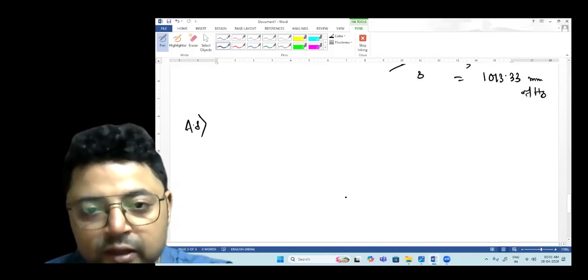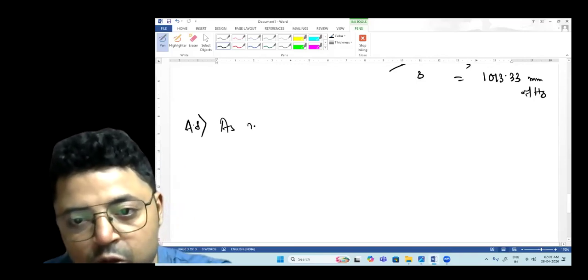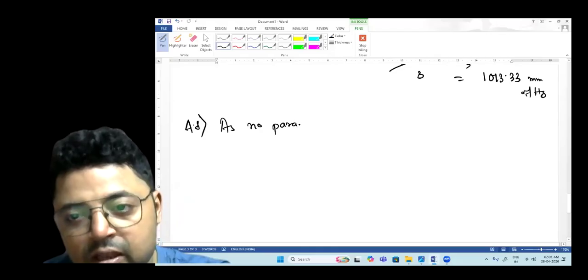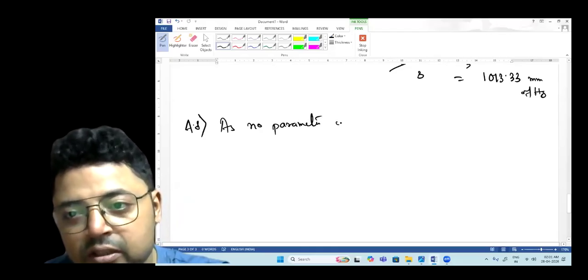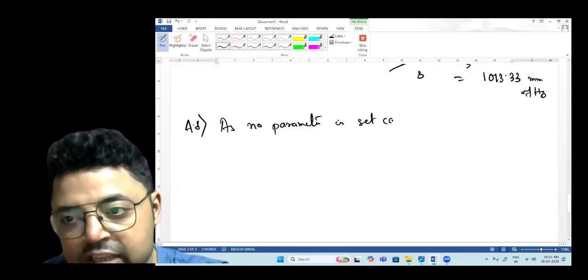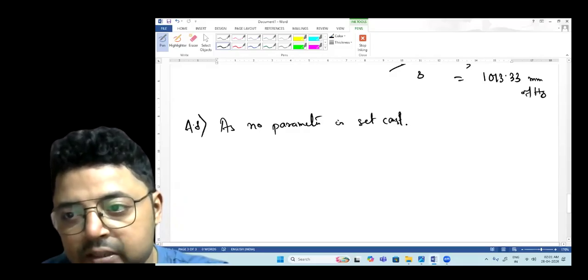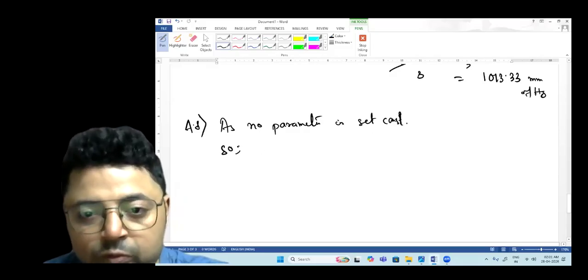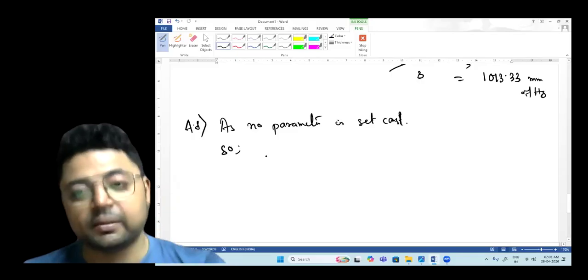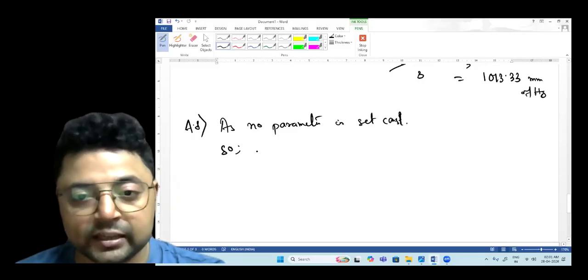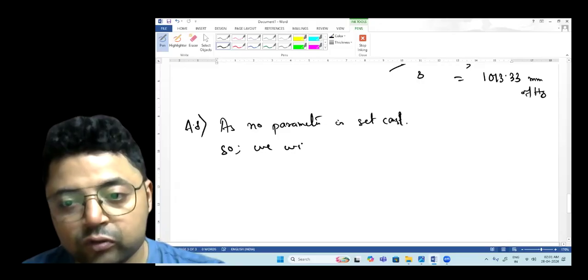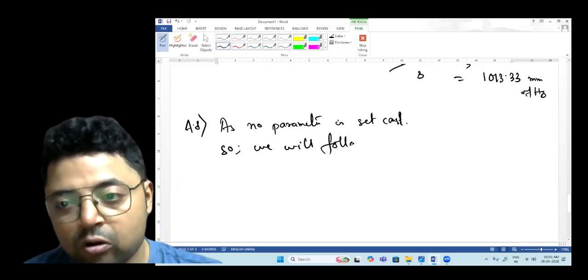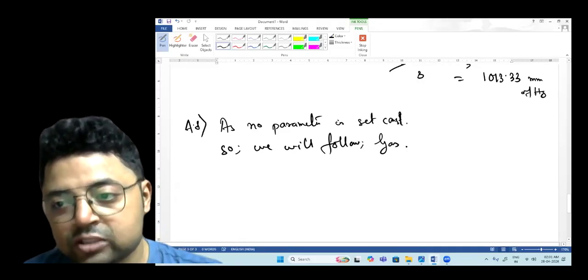As no parameter is set constant, we will follow the gas law.